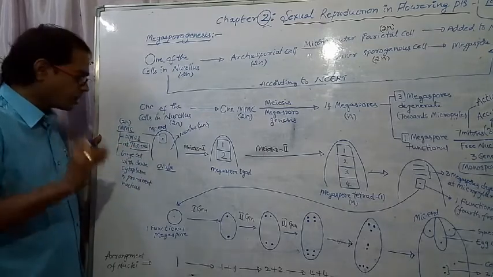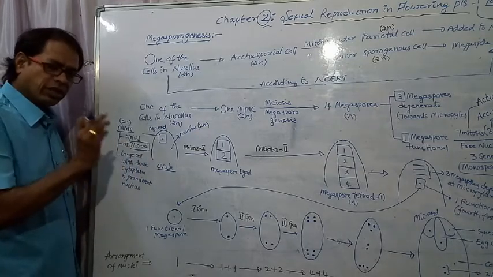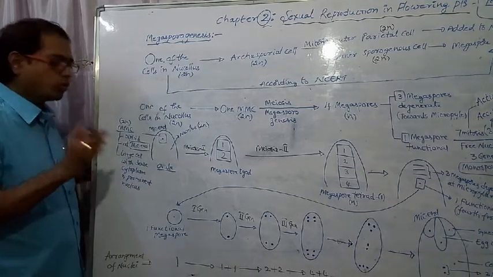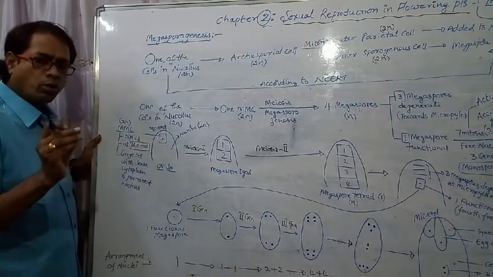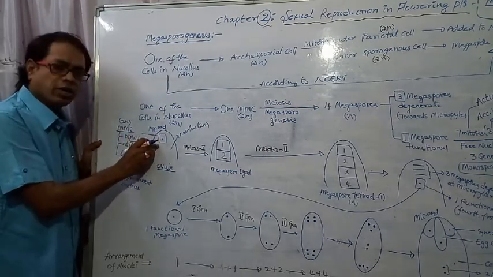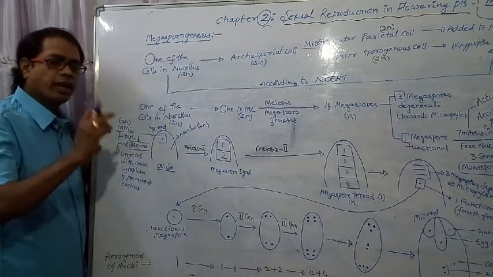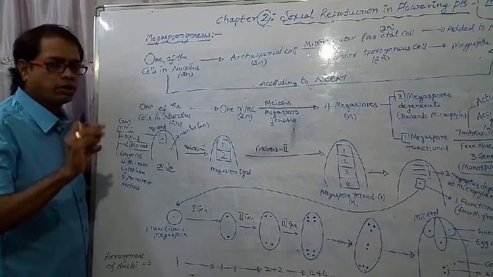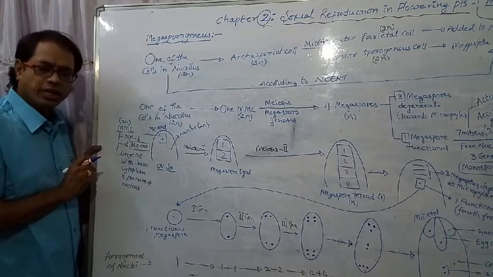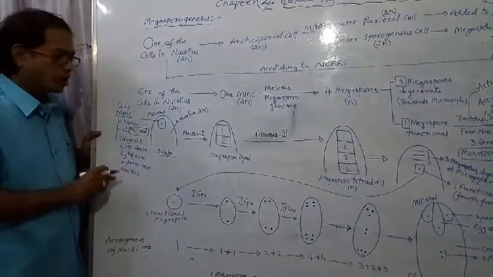What are the characteristic features of the megaspore mother cell? It is a larger cell with dense, rich cytoplasm, and with a prominent nucleus. Prominent nucleus means distinct nucleus. So the megaspore mother cell, where is it formed? At the micropylar end or chalazal end? Only at the micropylar end. Ploidy of megaspore mother cell: diploid. Characteristics: larger cell, dense cytoplasm, and a prominent nucleus.